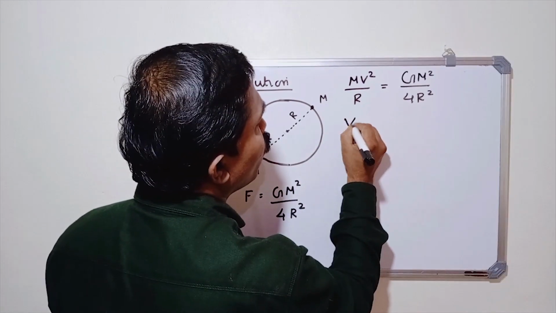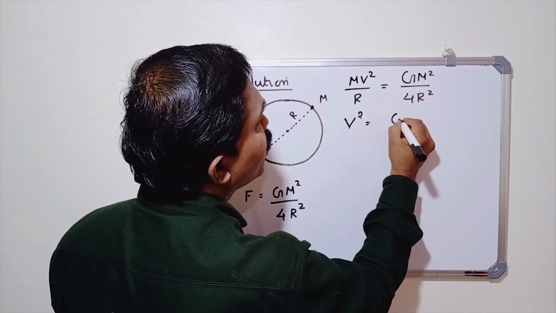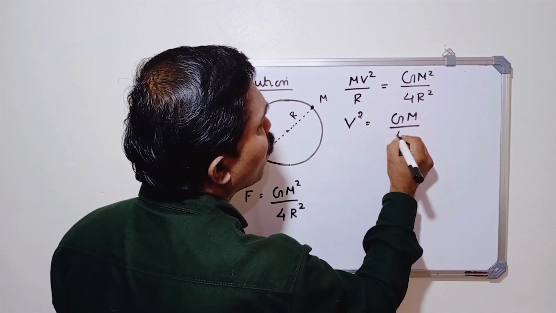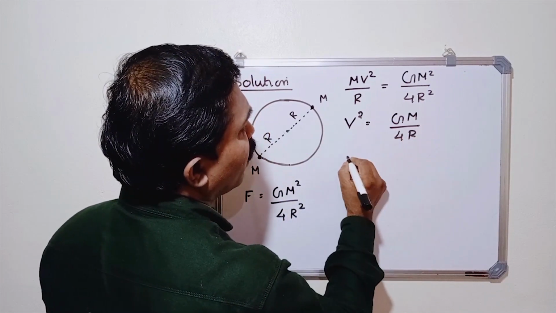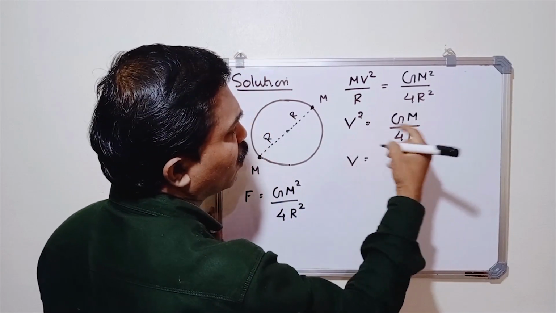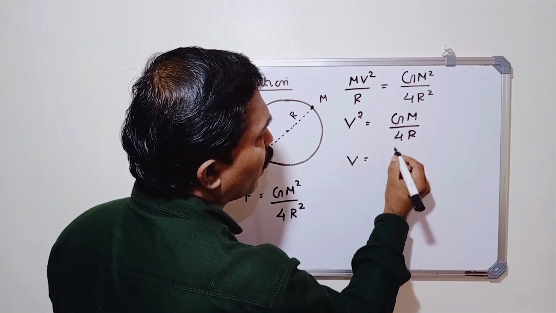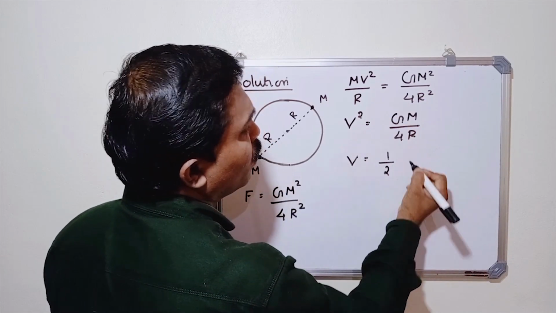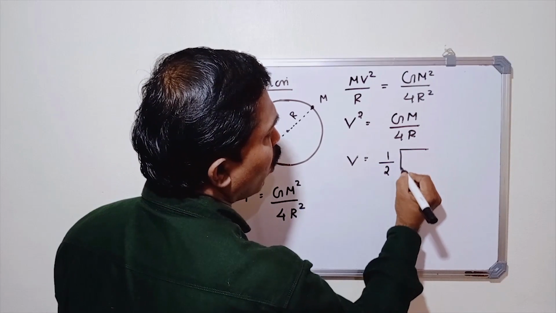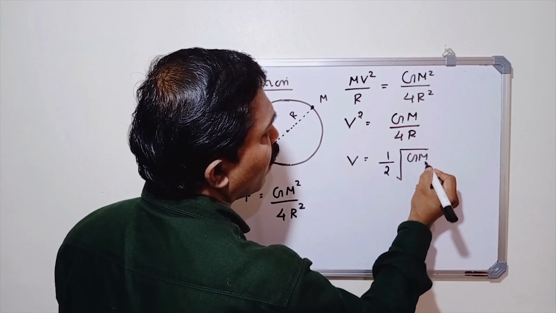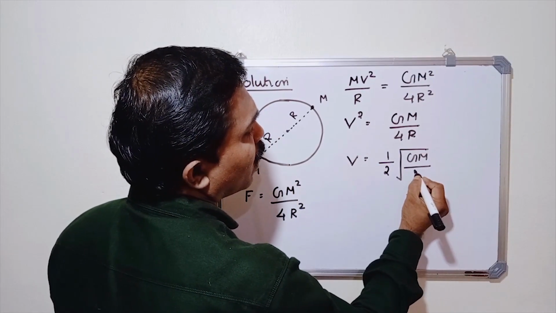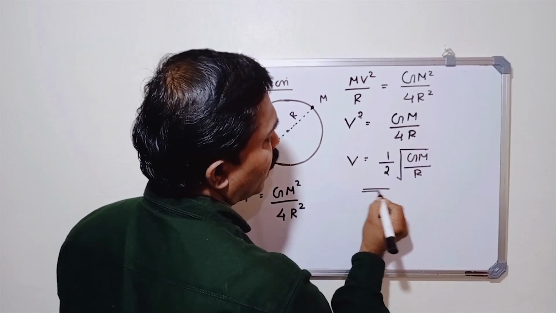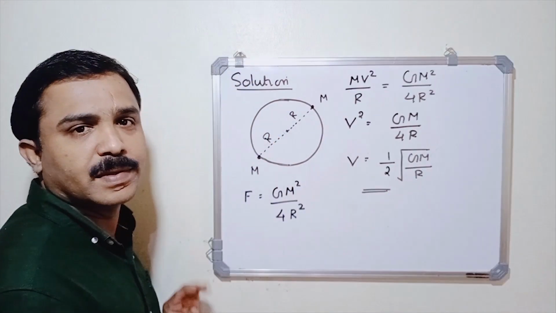So we get v square equal to Gm divided by 4r. So v equal to, if you take the square root, square root of 1 by 4 is 1 by 2. Then the remaining term is square root of Gm divided by r. So this is the correct answer.